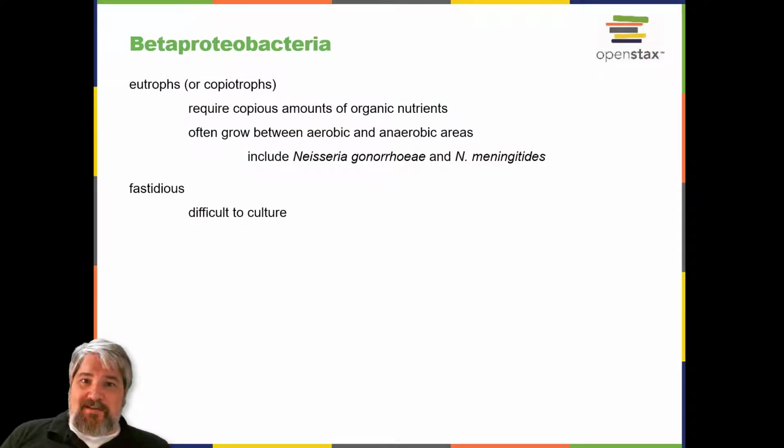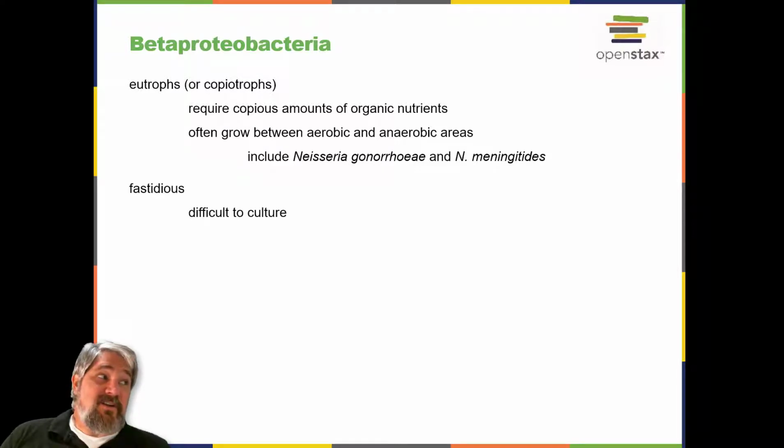Unlike Alphaproteobacteria, which survive on a minimal amount of nutrients, the class Betaproteobacteria are eutrophs, or copiotrophs, meaning that they require copious amounts of organic nutrients. Betaproteobacteria often grow between aerobic and anaerobic areas, like in the mammalian intestines. Some genera include species that are human pathogens, able to cause severe, sometimes life-threatening disease.